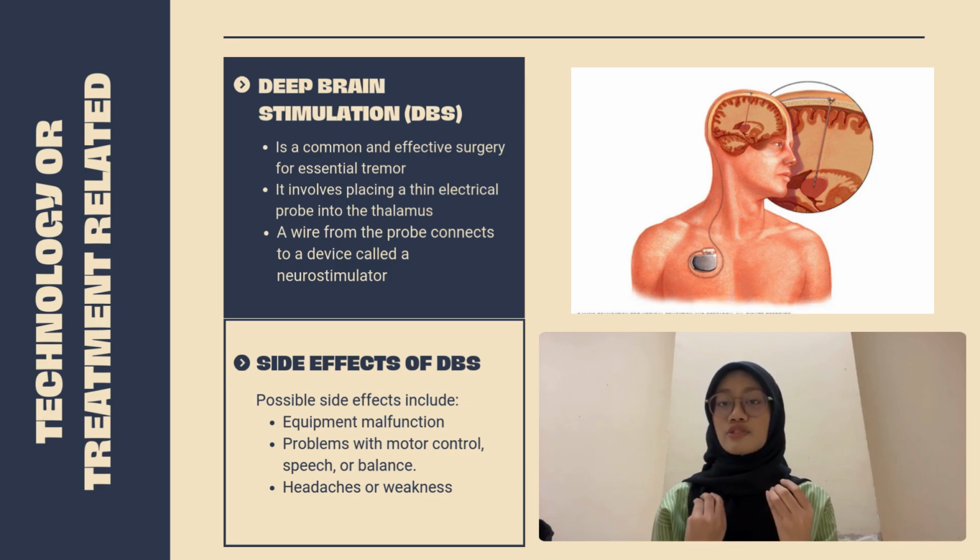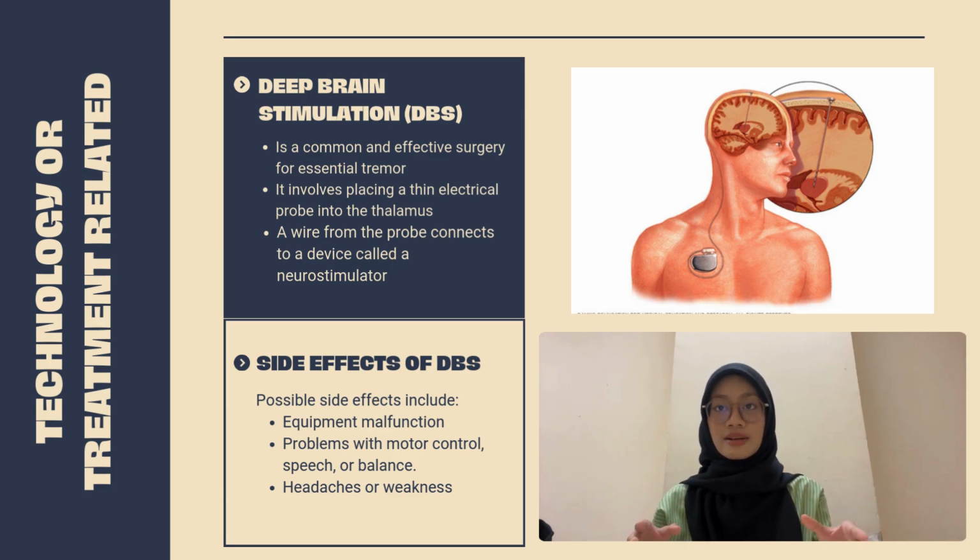DBS is a common type of surgery for essential tremor. It is generally the preferred procedure in medical centers. It involves putting a long, thin electrical probe into the portion of the brain that causes the tremor, which is also known as the thalamus. A wire from the probe runs under the skin to a pacemaker-like device called a neurostimulator that is implanted in the chest. This device transmits painless electrical pulses to interrupt signals from the thalamus that may be causing the tremors.